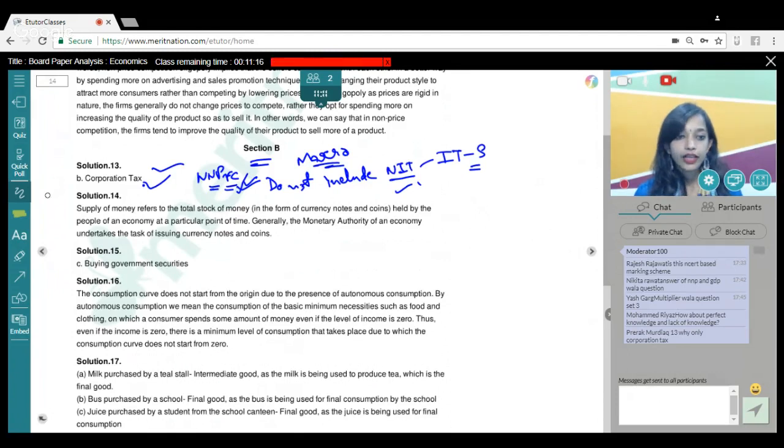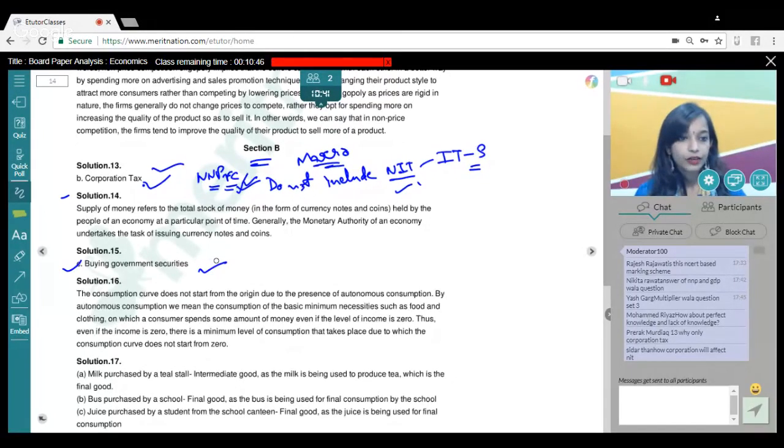Okay, talking about the next question, guys. Solution 14 was very direct. What is money supply? You just had to write a direct definition of money supply. Okay, question number 15. The central bank can increase availability of credit by which alternative? The alternatives were raising repo rate, raising reverse repo rate, buying government securities, and selling government securities. So obviously, the answer was buying government securities.